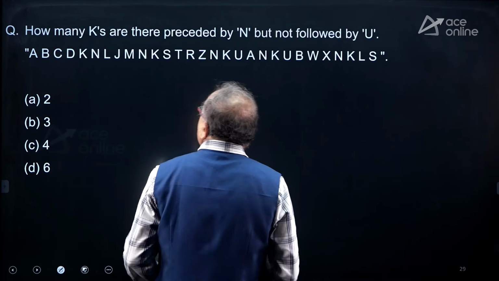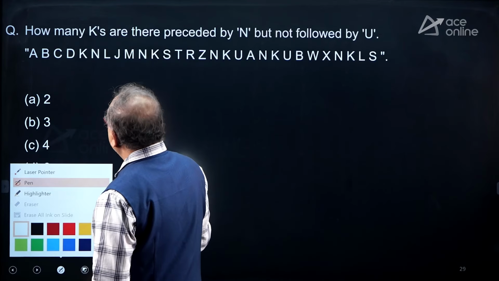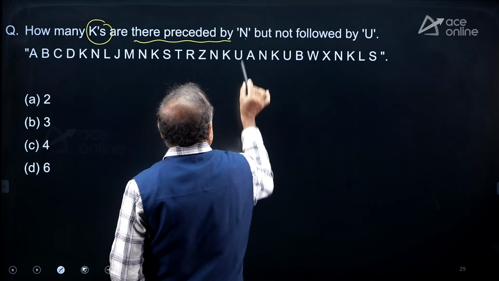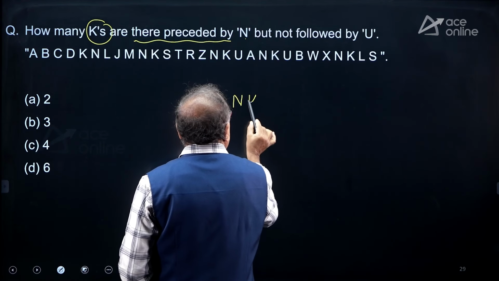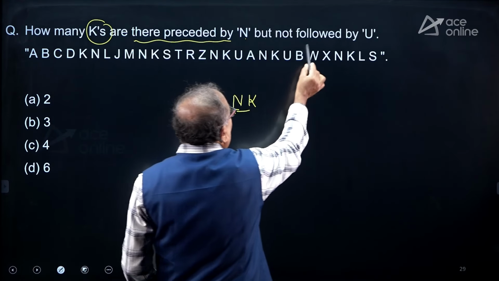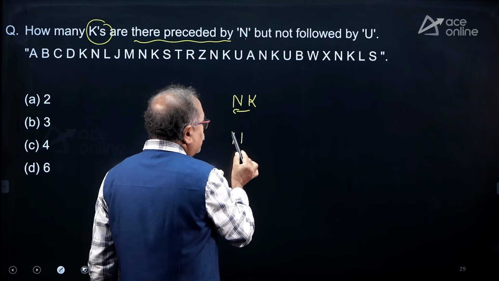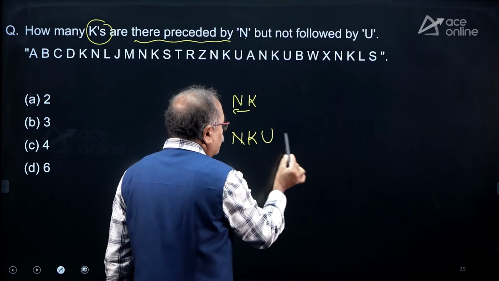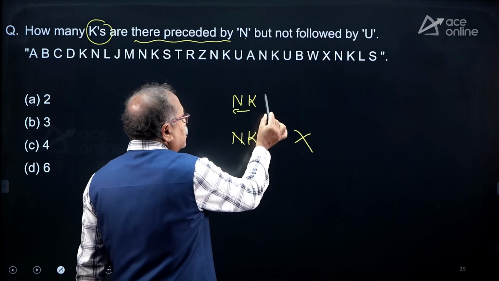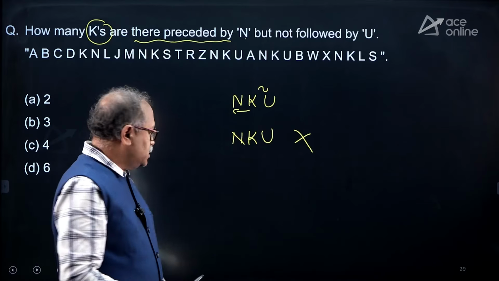Oh, so it's a very commonly asked question. How many K's are there which are preceded by N? So N and K. So K preceded by N, but not followed by U. So what I don't need is NKU. We don't need this one. It should be NK, and here it's a negation of U. U should not be there. So it's a simple counting.